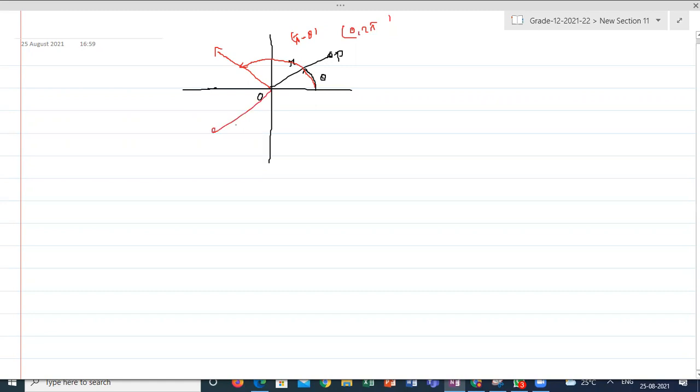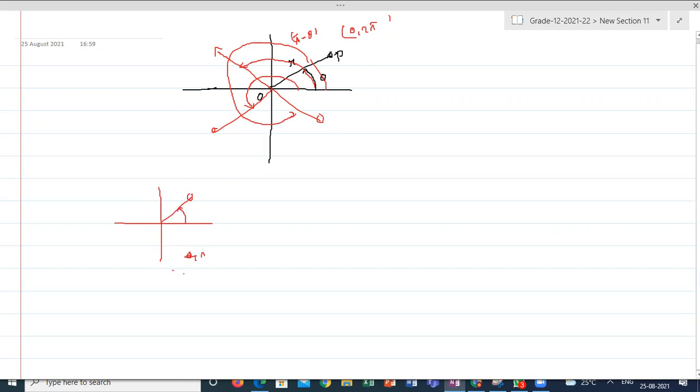Or if I am representing like this, this is also within 0 to 2 pi. If I am representing like this, even that is 0 to 2 pi only. What he is saying is the same: instead of representing like this, I can represent like this also. This is 0 to pi. Yes, sir.